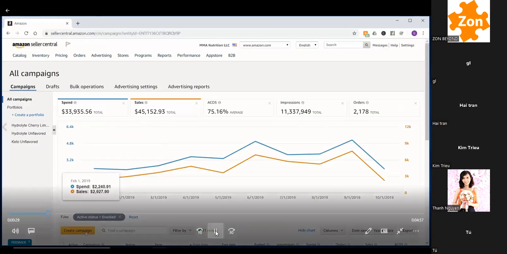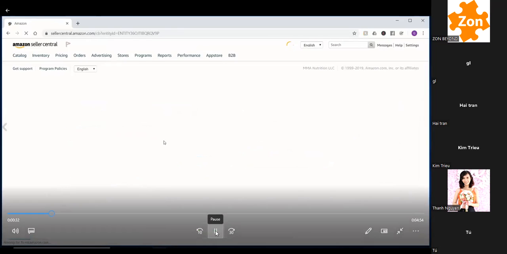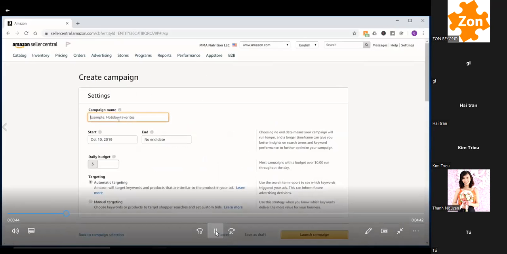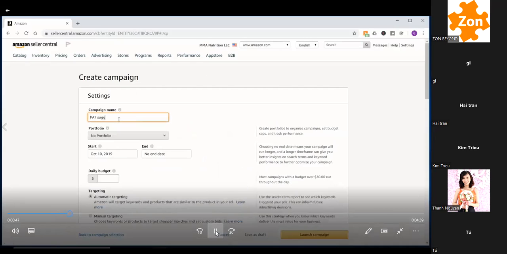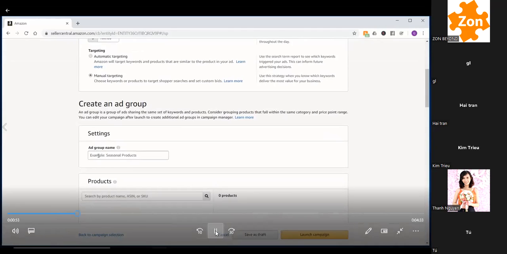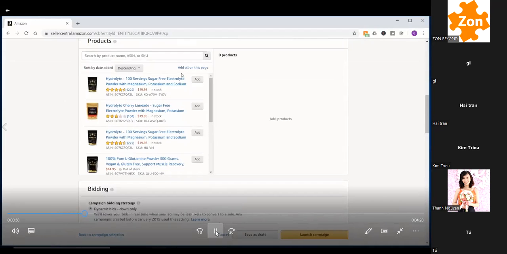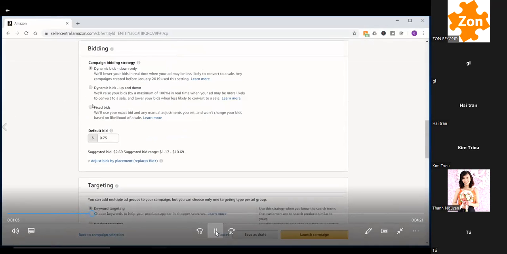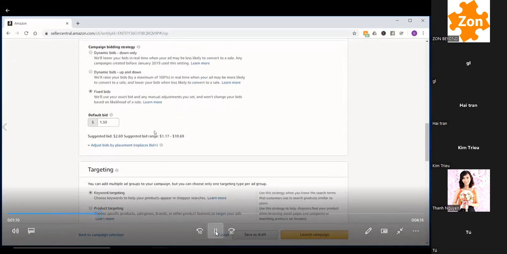What it looks like. So we're in here, we're going to create a campaign. We are going to go to Sponsored Products once it shows up. Sponsored Products. All right, so we're just going to name it Pat suggestions. Again, like a $100 budget, manual targeting, all this. Pat suggestions. And just add a product. We're going to make this a fixed bid. Set the bid to whatever, 1.5. You don't have to follow the suggestions here.